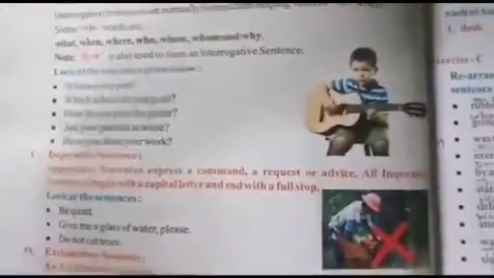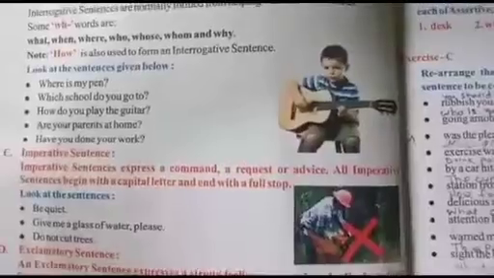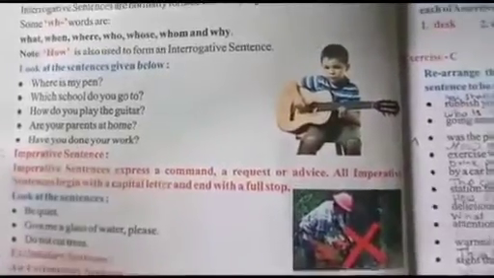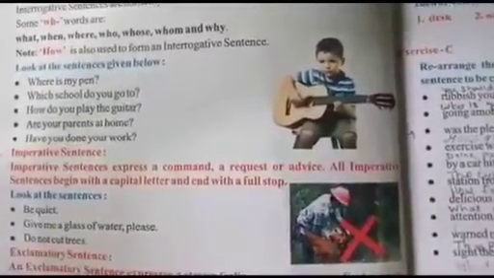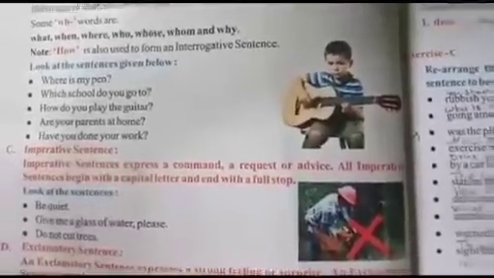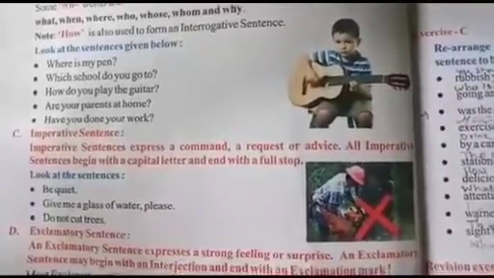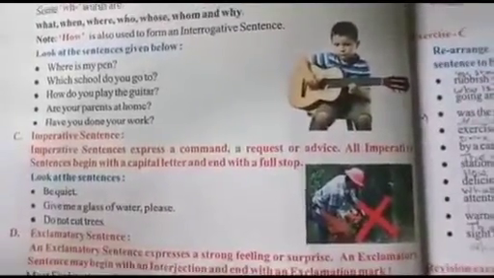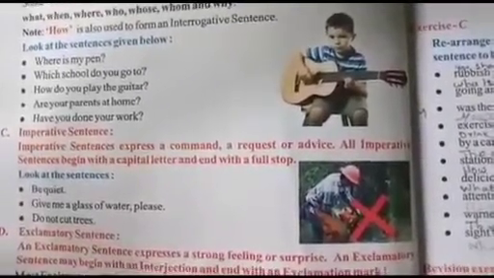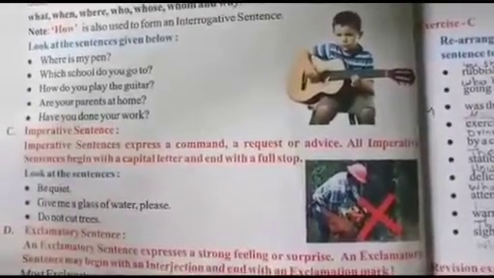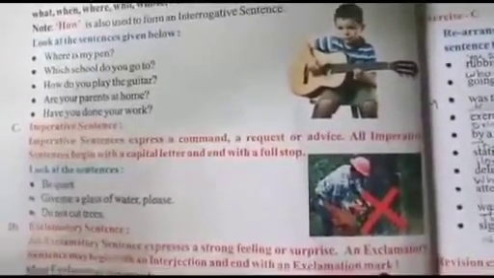Next, go for number 3, imperative sentence. Imperative sentences express a command or request or advice. All imperative sentences begin with a capital letter and end with a full stop. Look at these sentences. Be quiet. Give me a glass of water, please. Do not cut trees. So here you can see, students, imperative sentences express a command, a request or advice. They always begin with a capital letter and end with a full stop.